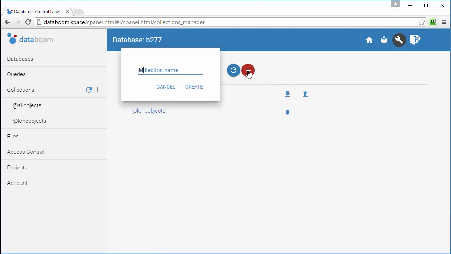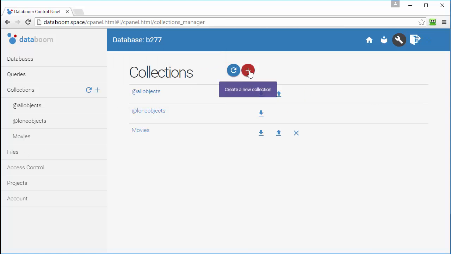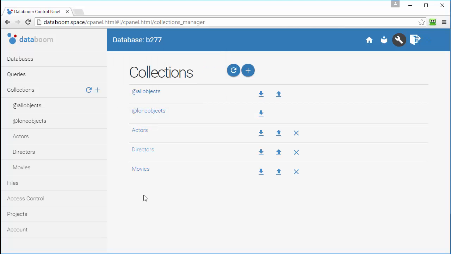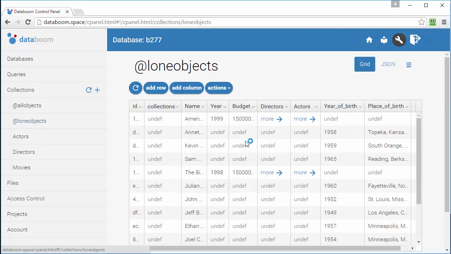As soon as we see the file data, we decide that it makes sense to create the following collections: movies, directors, actors. The collections are still empty. Now we need to place loaded objects into the appropriate collections. To do that, let's go to Lone Objects pseudo collection and select the grid view. Find the first movie, that's American Beauty.